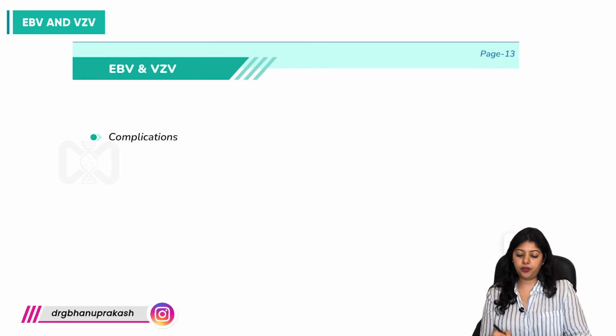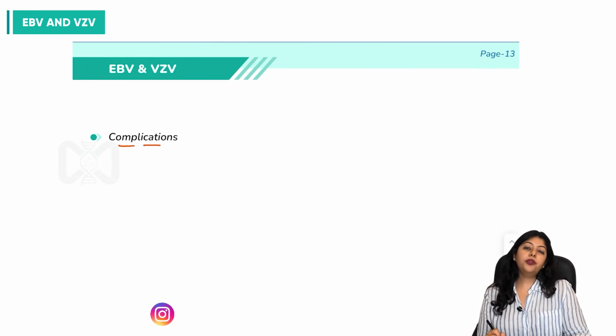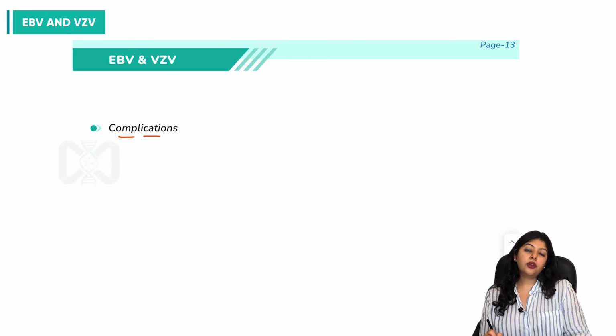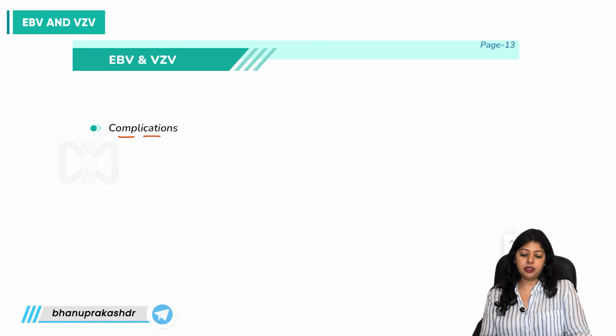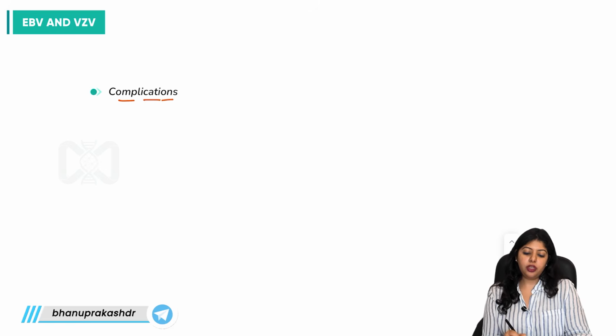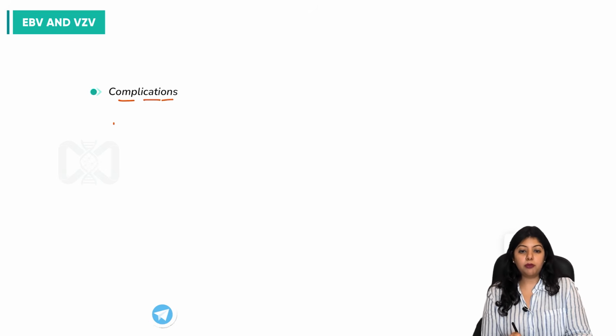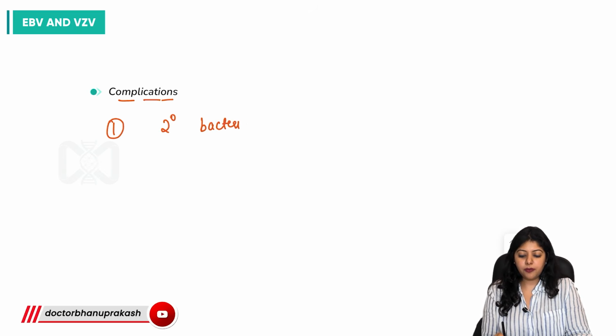So this was about the important clinical features or rash description which you get asked in your exam as a clinical based question. Now we have already discussed the complications of shingles, where we spoke about herpetic neuralgia, then herpes zoster ophthalmicus. Now we'll be talking about the complications of chickenpox. Firstly, the patient can have secondary bacterial infections, most commonly.